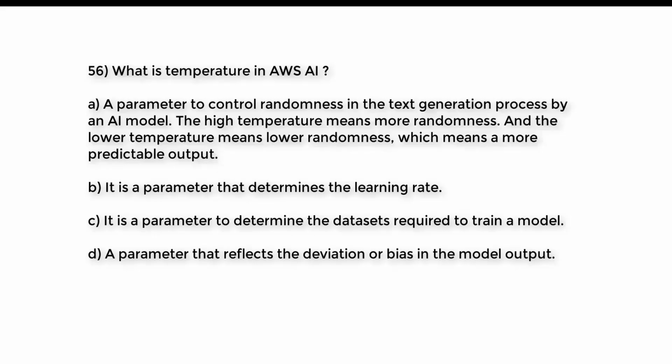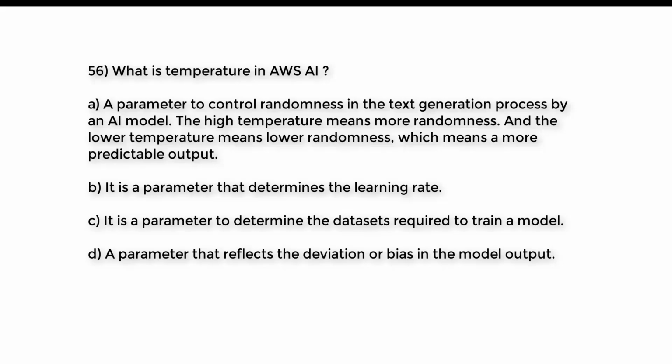Question number 56. What is temperature in AWS AI? A. A parameter to control randomness in the text generation process by an AI model. The high temperature means more randomness, and the lower temperature means lower randomness, which means a more predictable output. B. It is a parameter that determines the learning rate. C. It is a parameter to determine the datasets required to train a model. D. A parameter that reflects the deviation or bias in the model output.